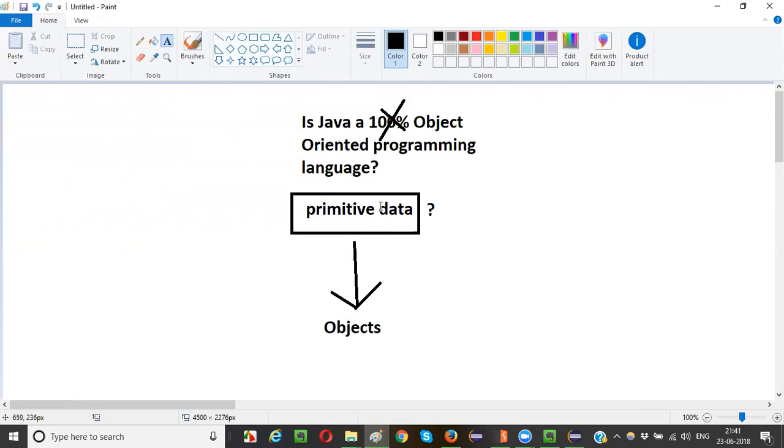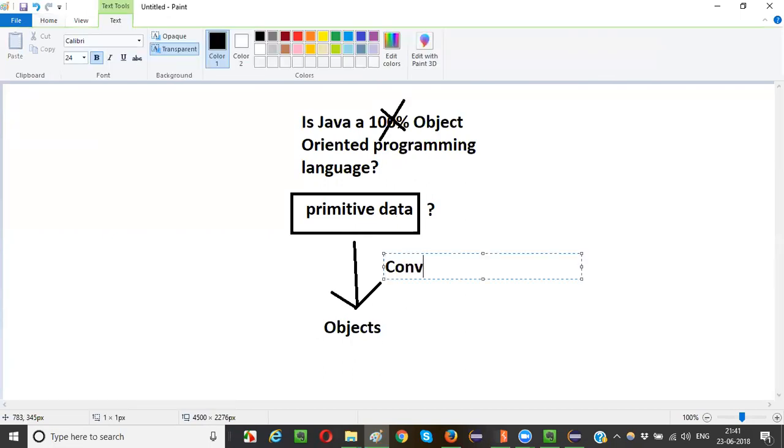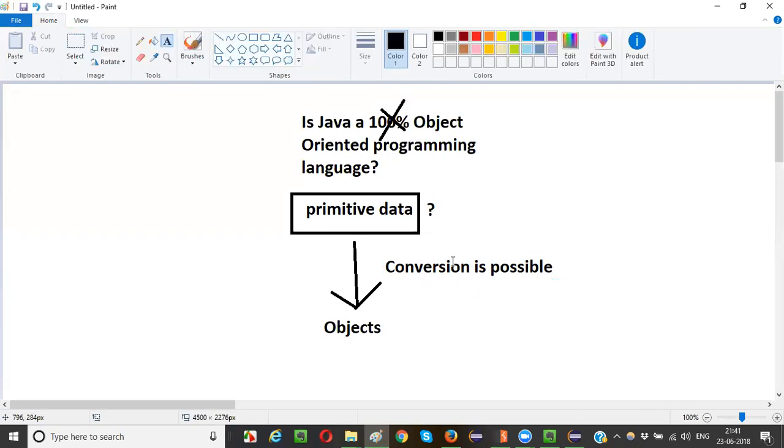Yes, guys. Though primitive data types are non-object oriented concepts in Java, Java has provided a facility where you can convert them on your requirement. You can convert these primitive data types into objects, guys. Conversion of primitive data types into objects is possible. Just keep this in mind. What is the concept that is supporting this conversion?